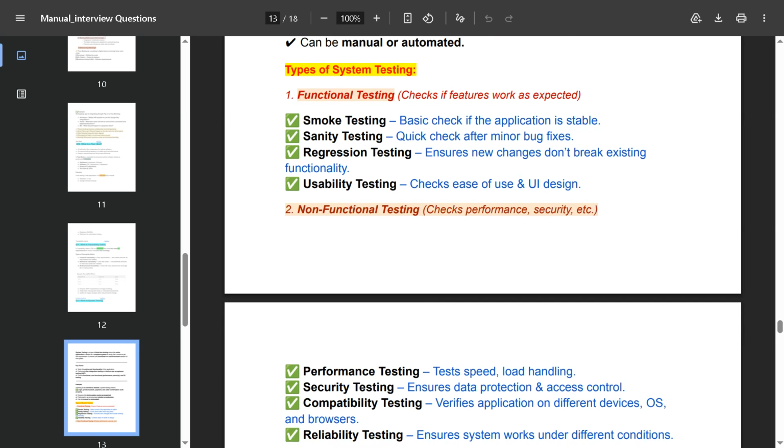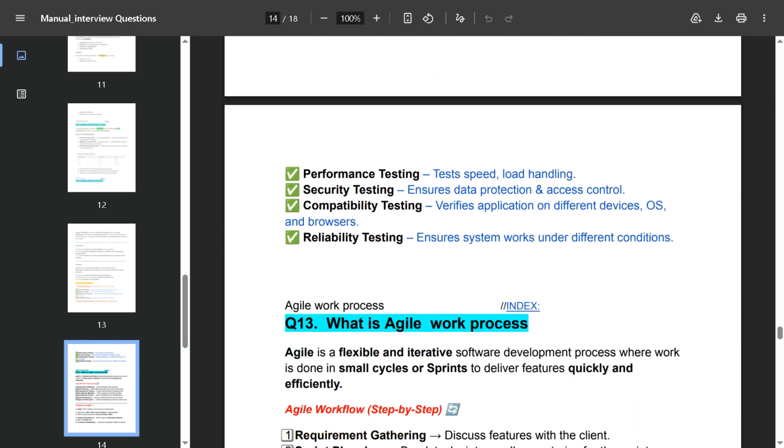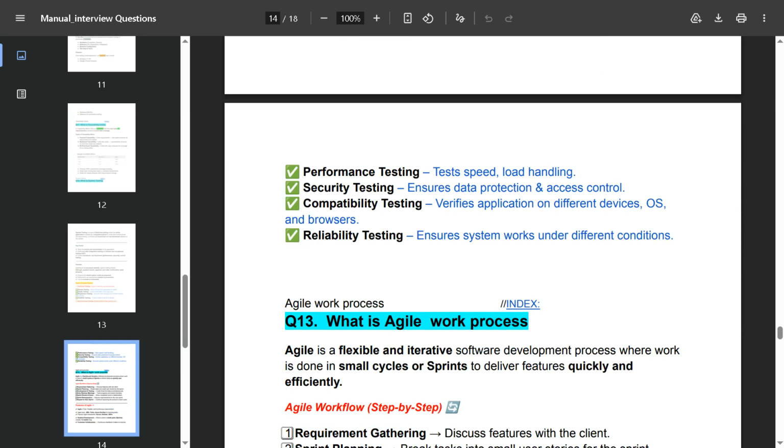And non-functional testing: check performance and security. Performance testing tests speed and load handling, and security testing ensures data protection and access control. Compatibility testing: verify the application on different devices, OS and browsers. Reliability testing: ensure the system works under different conditions.